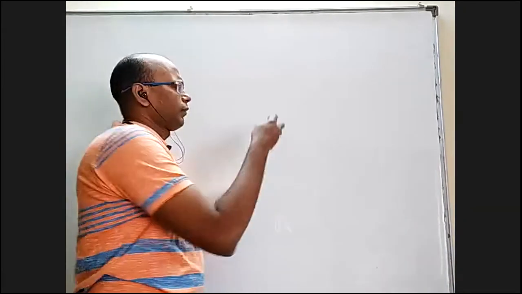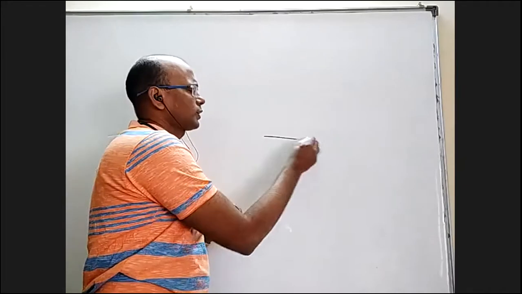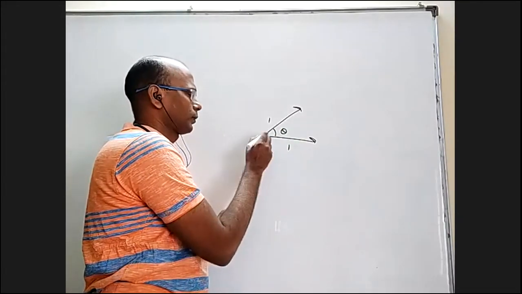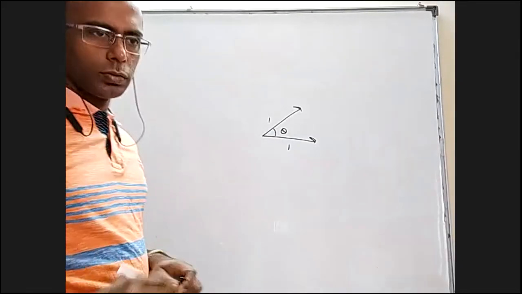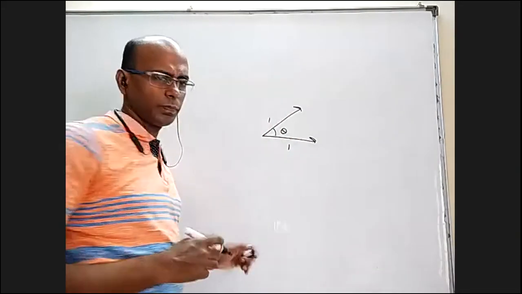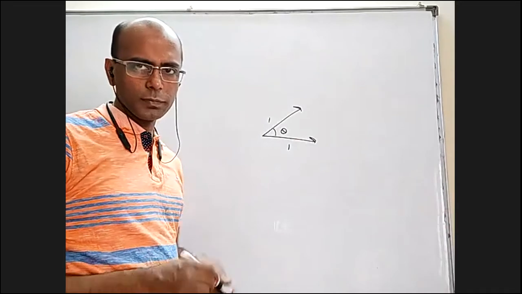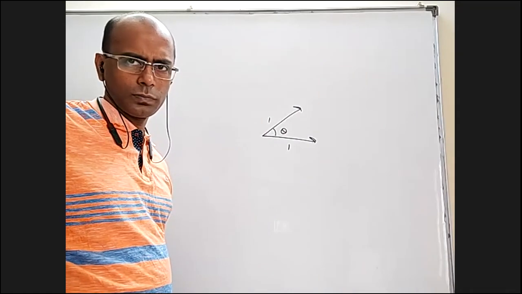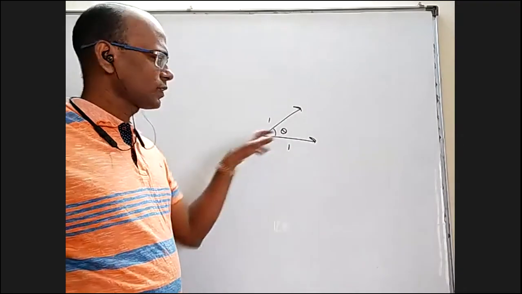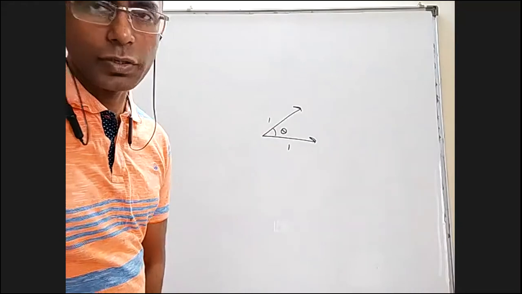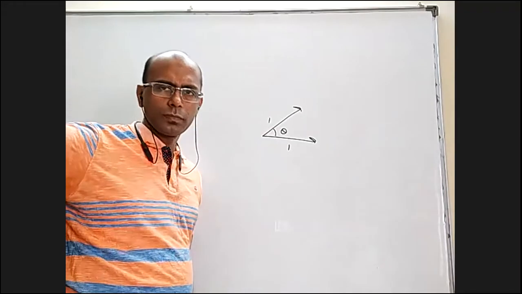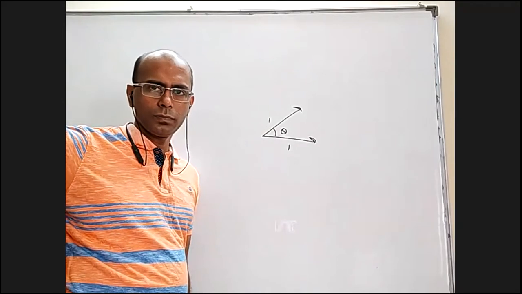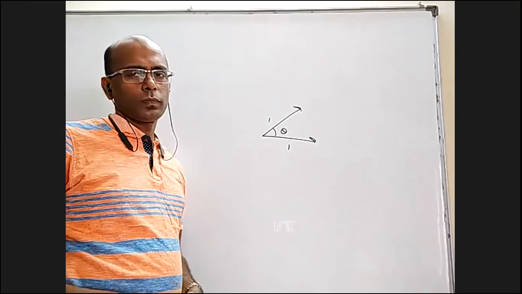Now, whenever two vectors are of magnitude 1 unit and 1 unit, and the angle between them is theta, this is a bar, this is b bar. What is the magnitude of the resultant? There are two unit vectors and the angle between them is theta. What is the magnitude of the resultant vector? The root of 2 plus 2 cos theta.